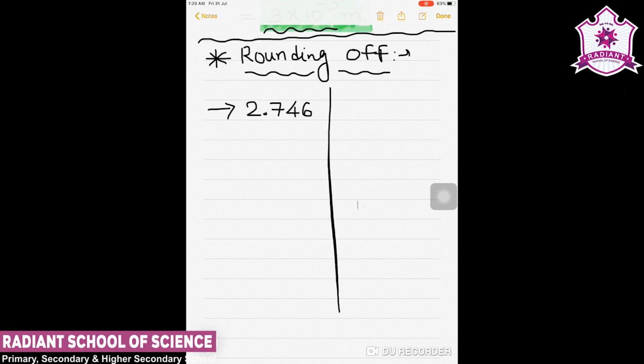2.746, right now it is rounded off to a total of 4 significant figures: 2, 7, 4 and 6. That means total 4 significant figures.